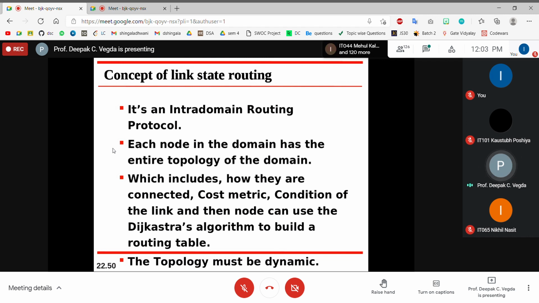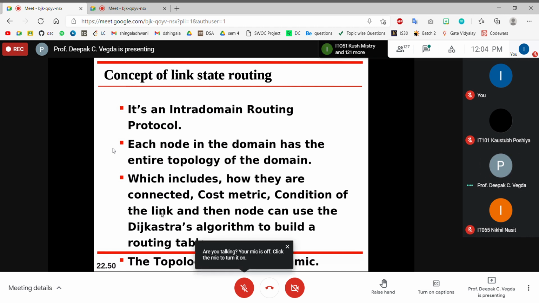If you have three or four ways to go from CT1 to CT2, in distance vector routing we were using distance, that is, which one is the nearest or fastest route. In link state routing we are not looking at the fastest way or the distance, but at the routes, the traffic, and so on.